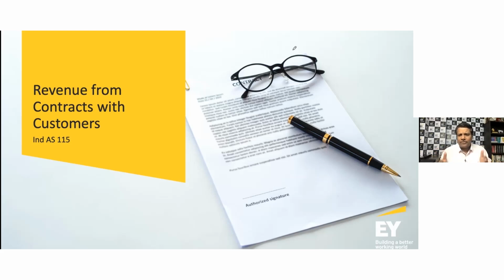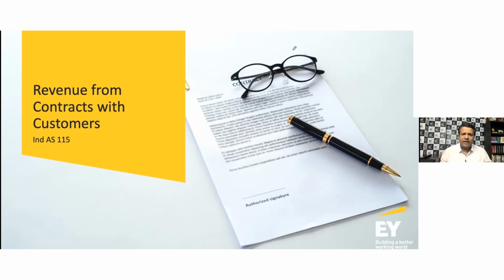If you are a bank or a financial institution, then ordinarily you will end up following Ind AS 109 on financial instruments, which gives you guidance on recognition of interest income, so to say. But for sale of goods, rendering of services, service concession arrangements, construction services, royalty income, and your other types of arrangements across sectors, all of that is now required to be driven or covered by Ind AS 115, right?